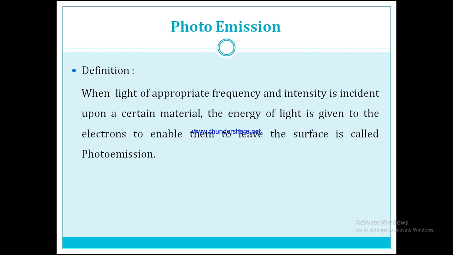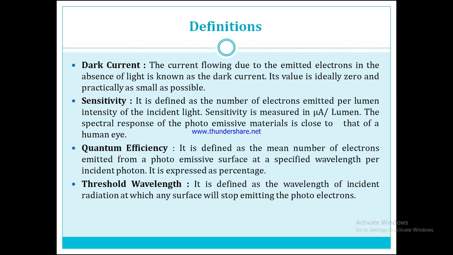So there are three major concepts regarding this invention. First, the rate of photo emission is proportional to the intensity of light. The second is that the velocity does not depend upon the intensity of light. And the third is that the maximum velocity of photoelectrons increases as we increase the frequency. So let's check the various definitions regarding the photo emission concept.